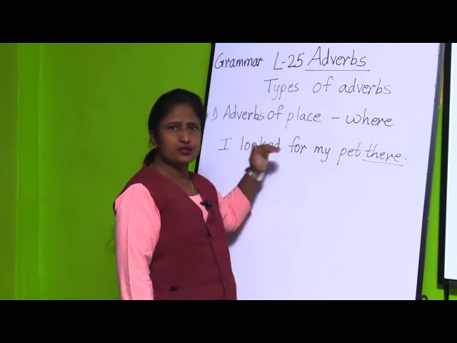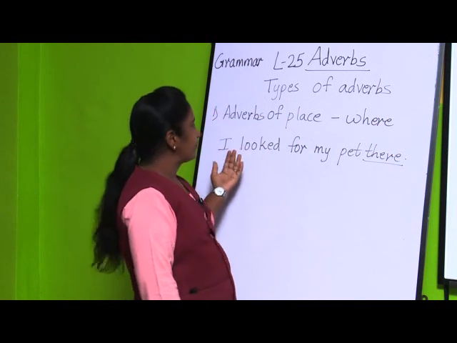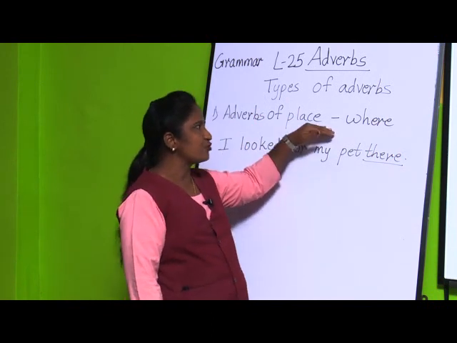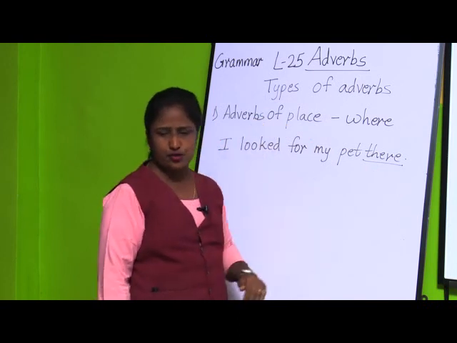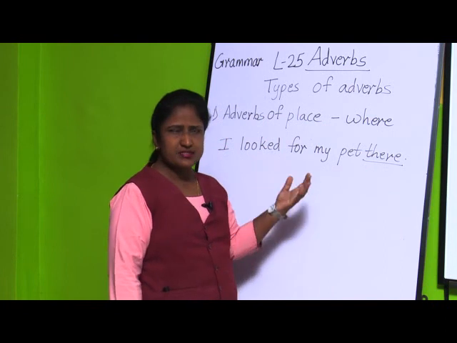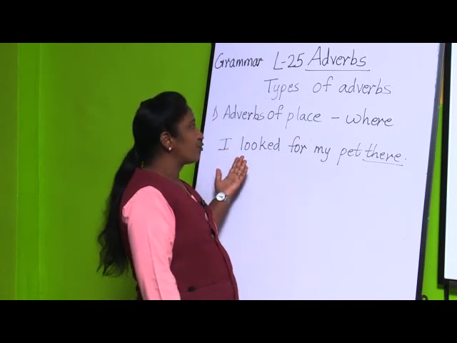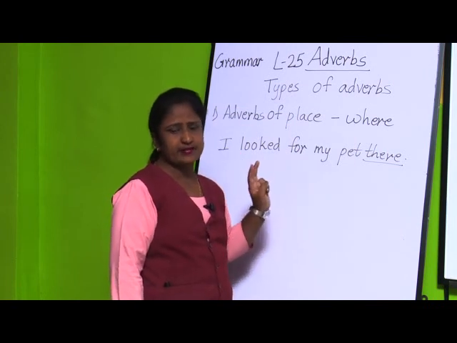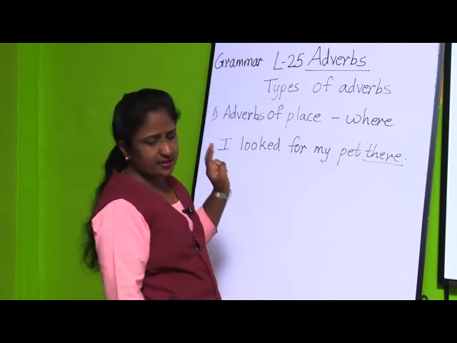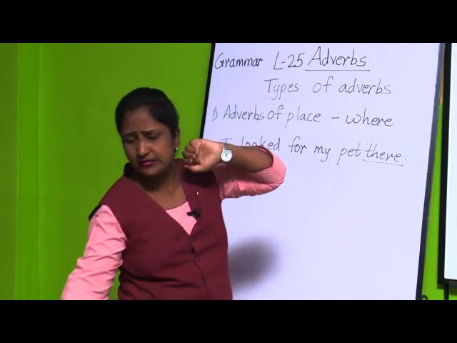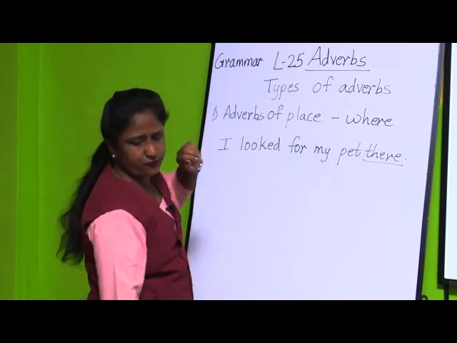If you ask where did I look for my pet? I looked for my pet there. You will be getting the answer for adverbs of place. So this is the second type of adverb, adverbs of place. If you ask a question starting with where, you will get the answer for that.